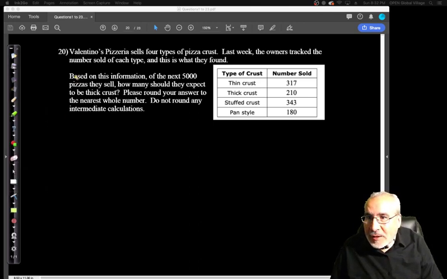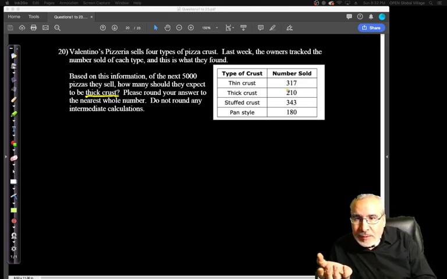Last week, the owners tracked the number sold of each type and this is what they found. So last week, they had thin crust, thick crust, and so forth. This is all the sales. Based on this information, of the next 5,000 pizzas they sell, how many should they expect to be thick crust? Please round your number, or do not round. We want to know from this information how many thick crust pizzas we would expect in the future.